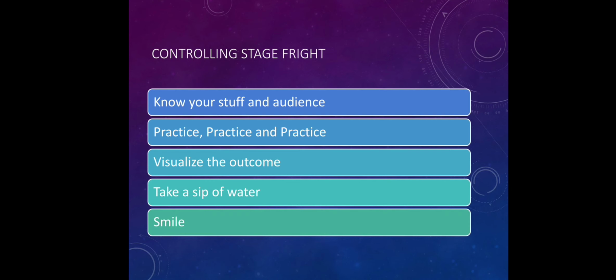Then take a sip of water so that it decreases your nervousness level, and smile while giving the presentation so that it gives your audience a sign of confidence, means you are confident enough about what you are speaking. These are the tips for controlling stage fear.